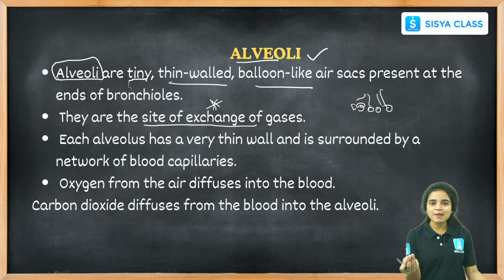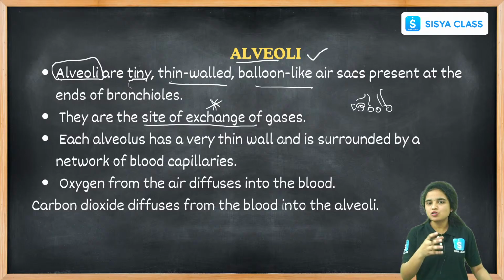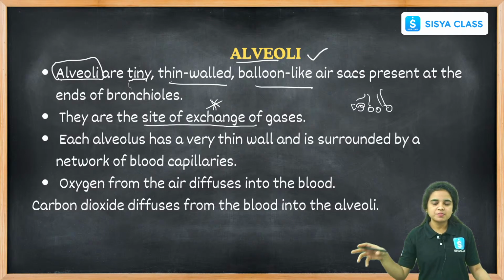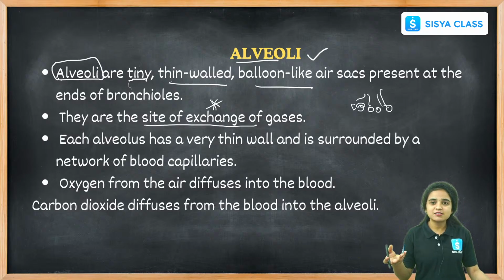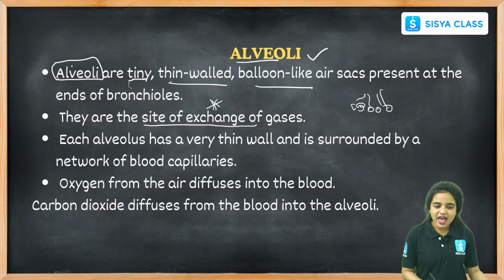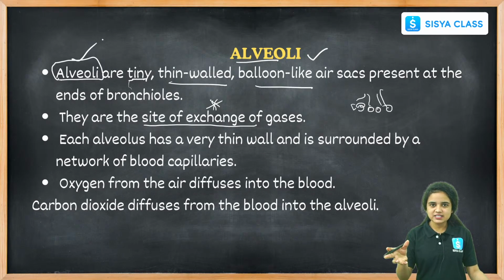They will ask some MCQs regarding this part, where the exchange of gases happens. They will give some options. Option A, lungs. Option B, bronchioles. Option C, bronchi. Option D, alveoli. And what is the answer, students? The answer is alveoli. The exchange of gases happens in the region of the alveoli.